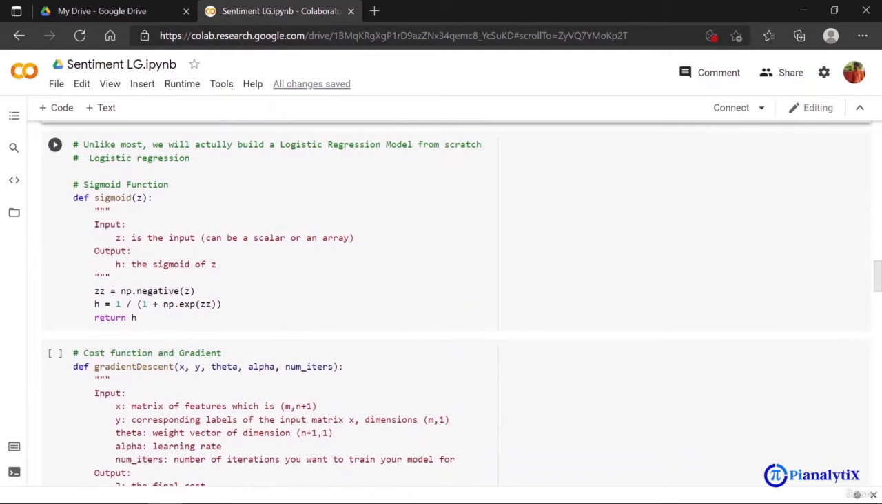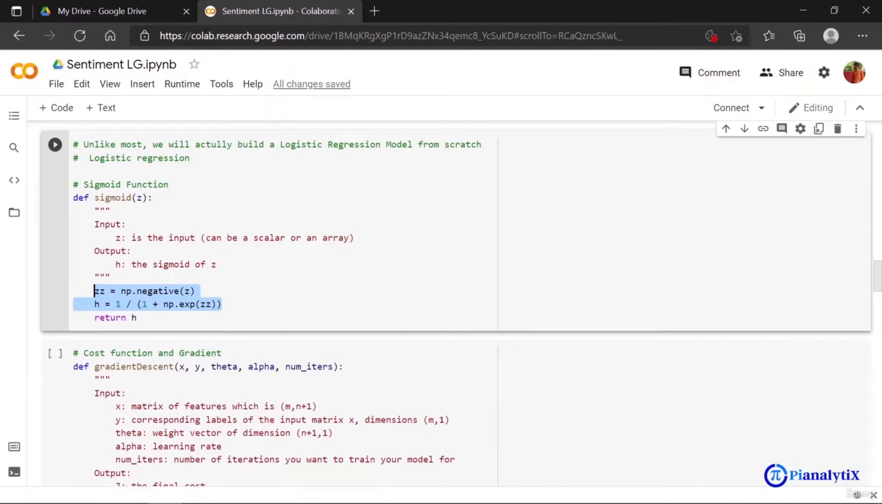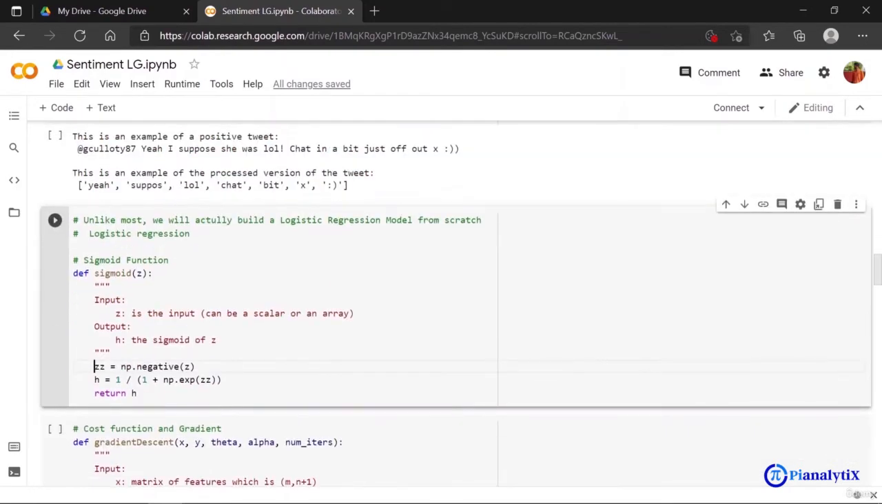So unlike most, we will actually build a logistic regression model from scratch. And the first thing we do is implement a sigmoid function. If you know the formula of the sigmoid function, you will understand clearly what has happened here. We're just taking the negative of z, that is the input, and then taking the exponential of that negative input and using it to get my sigmoid. If you don't understand this part of the code, I urge you to go back to the top, use that link, and understand what logistic regression is and how the math behind it works.